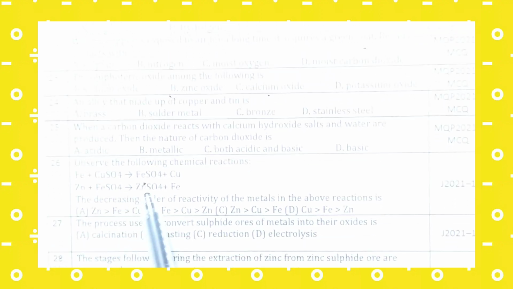Observe the following chemical reactions. Fe plus CuSO4 gives rise to FeSO4 plus Cu. Zn plus FeSO4 gives rise to ZnSO4 plus Fe. The decreasing order of the reactivity of the metals in the above reactions.